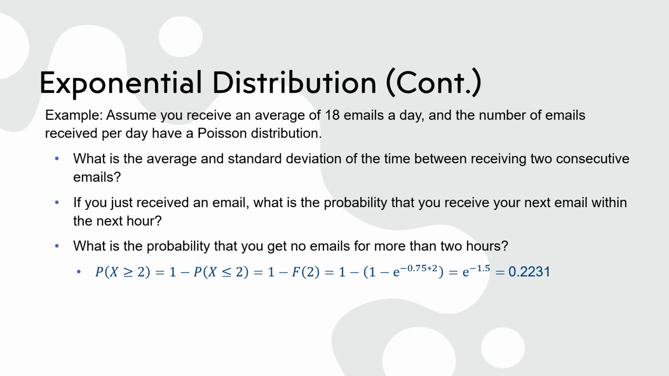For exponential distributions, the probability of not receiving any emails for more than a given time is the complement of the CDF. Here we want to find the probability of no emails for more than 2 hours when lambda is 0.75. It is the probability of x being greater than 2, which is the same as e to the power of negative 2 times 0.75. So, the probability of receiving no emails for more than 2 hours is approximately 0.22.